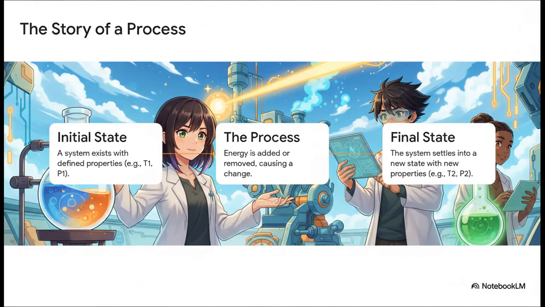Let's go back to our piston to see this in action. It starts off in an initial state, right? It has a certain temperature and pressure. Then we do something. Let's say we add heat from a flame. That's the process. What happens? The gas expands and pushes the piston up. And eventually it settles into a new, stable, final state with a different temperature and pressure. That's the whole story right there.